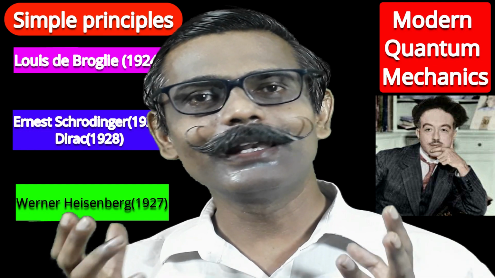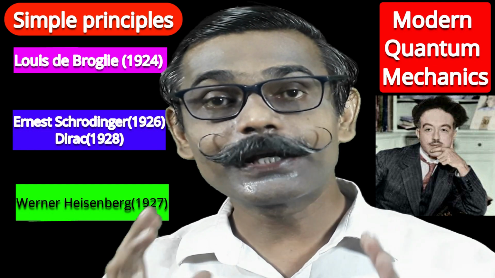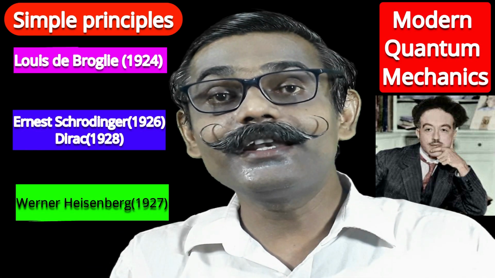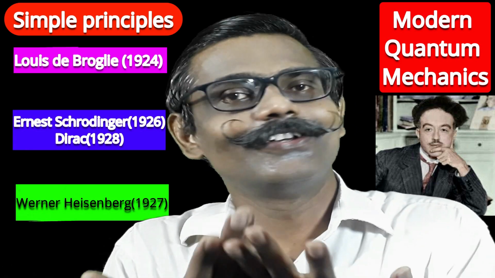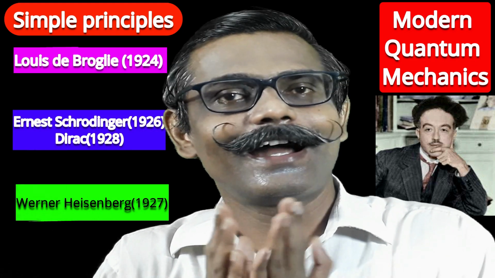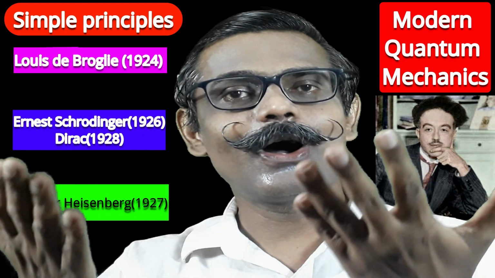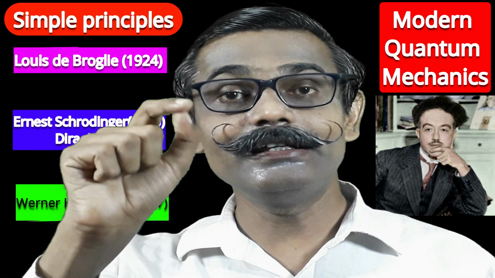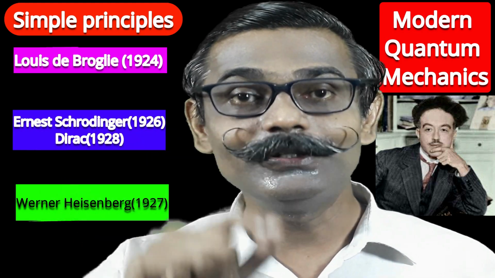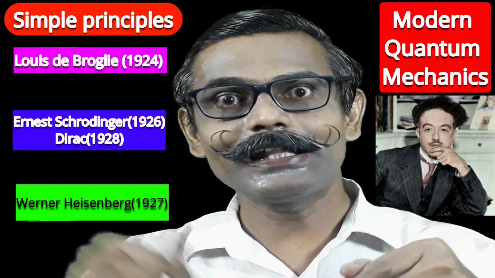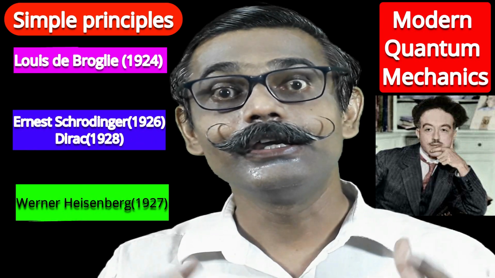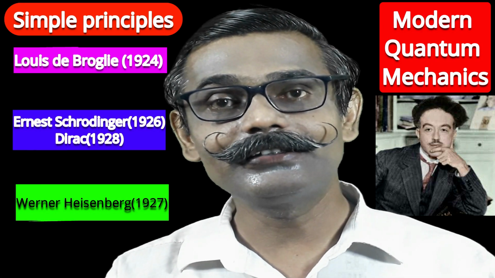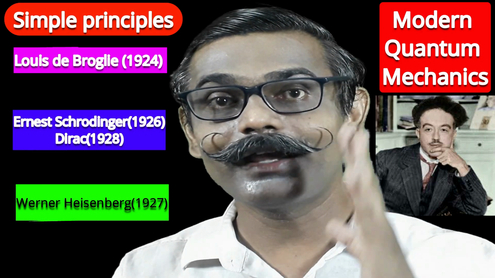Because meanwhile, people came to know that periodic properties of the elements are due to atomic number, meaning number of protons, and chemistry is due to loss or gain of electrons. So chemistry deals with the behavior of the electron, and to that electron de Broglie is saying it is a wave, a matter wave with wavelength lambda equal to h upon mv.